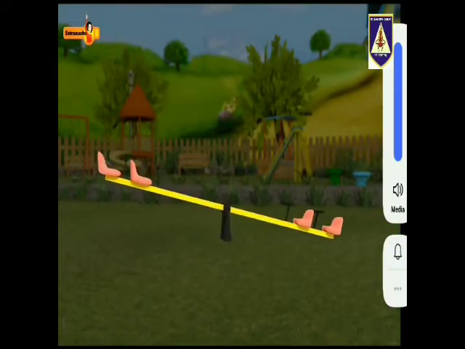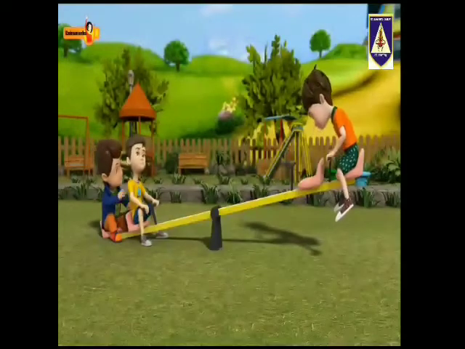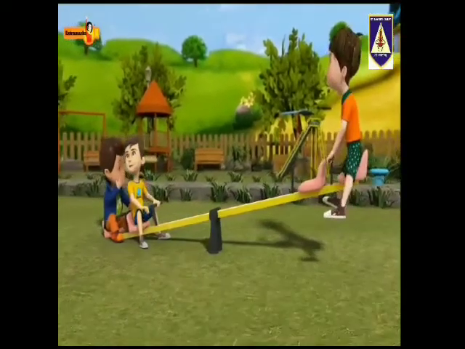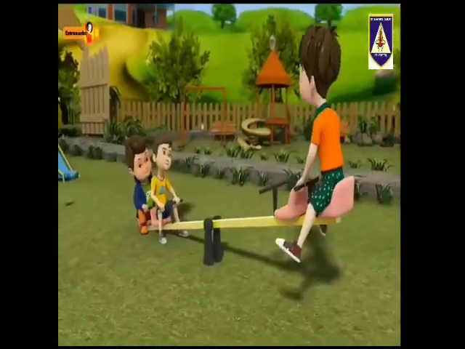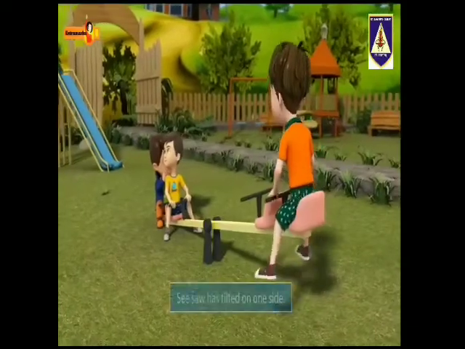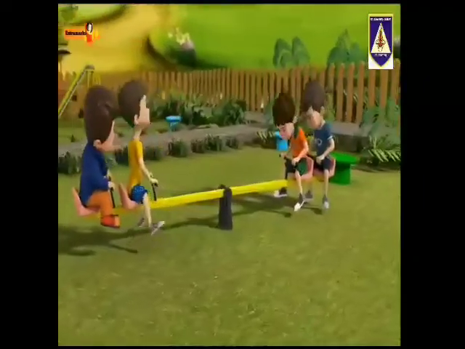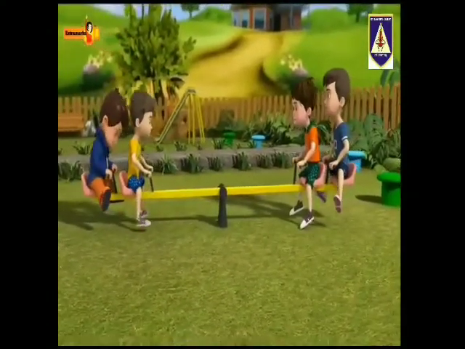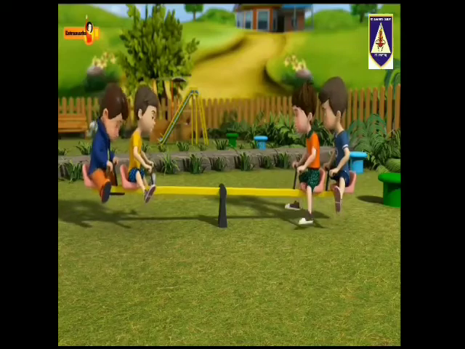Seesaw is a swing made of board, balanced at the center. Ron, John, and Matthew are trying to take position on a seesaw. They have similar weights. Ron and Matthew go to one side and John on the other. Oh, it has tilted onto one side. Sam comes and sits with John. Wow, now it is stable and balanced because it has equal weights on both sides.